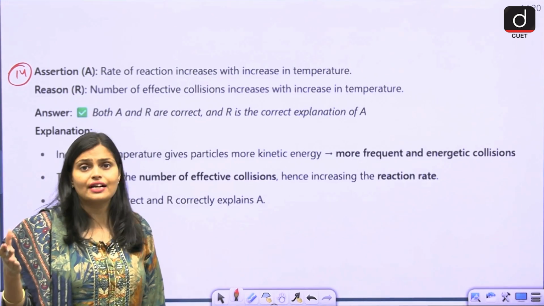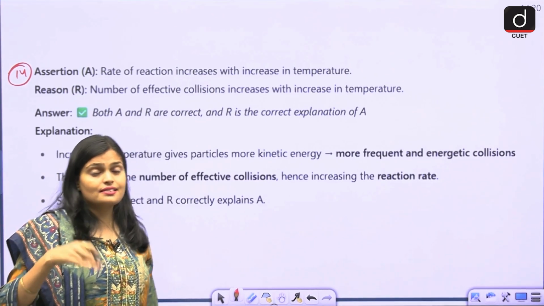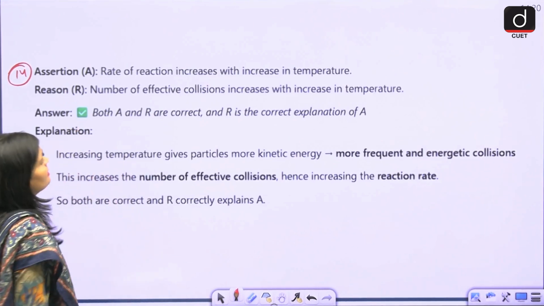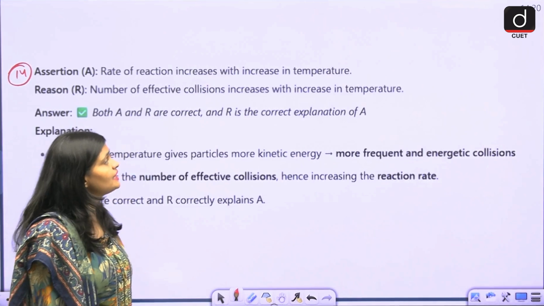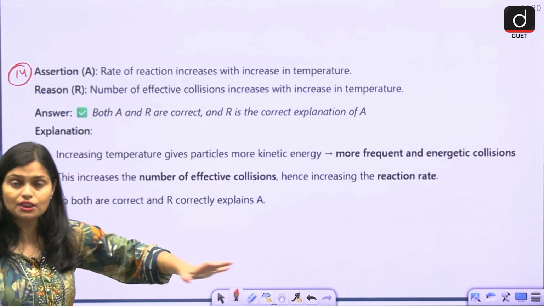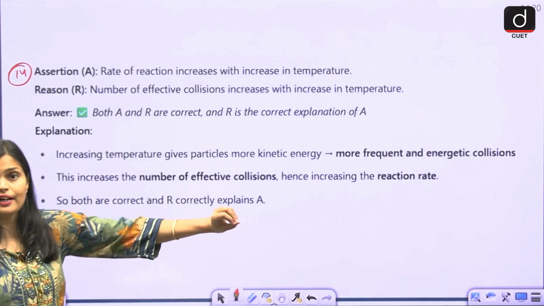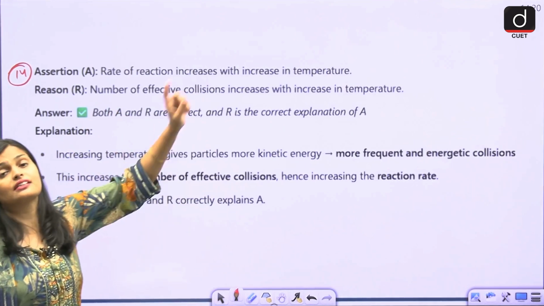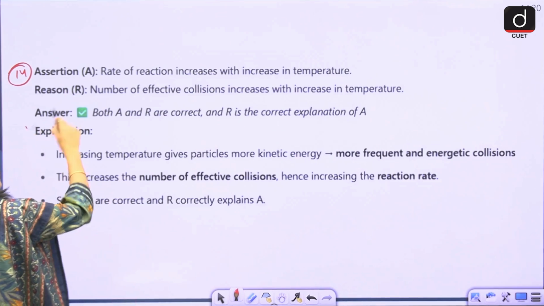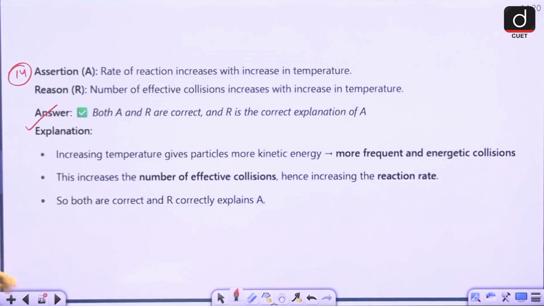So the rate of reaction increases as the temperature increases. Reason: number of effective collisions increases with increase in temperature. So here the assertion is correct, the reason statement is also correct, and it is the correct explanation for the assertion as well. So here option A will be the correct answer.